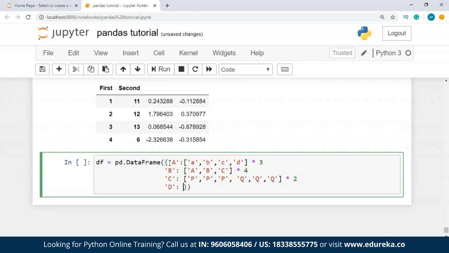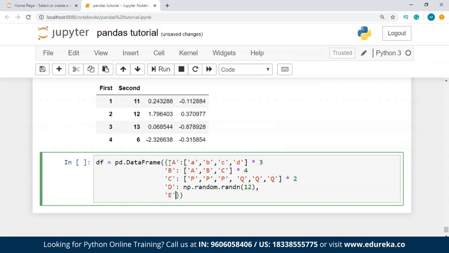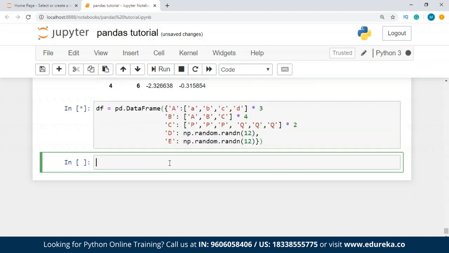And now D is going to be np.random, and the number we want is 12. And we take one more value E, and we take the same values for this as well. Random number 12. No errors, I guess.